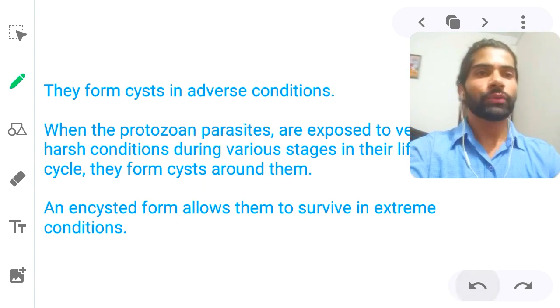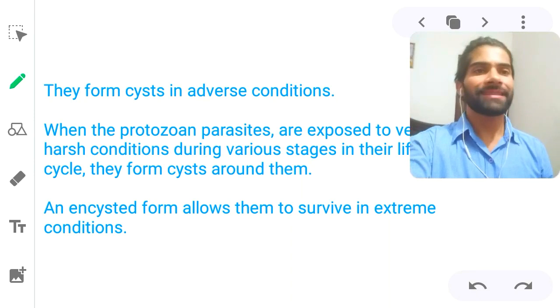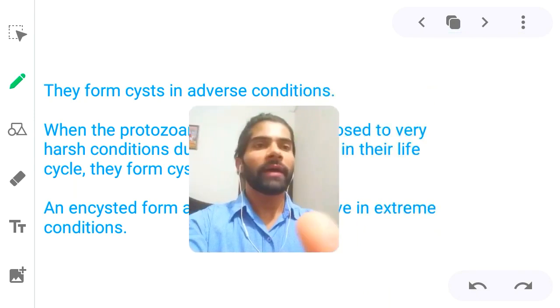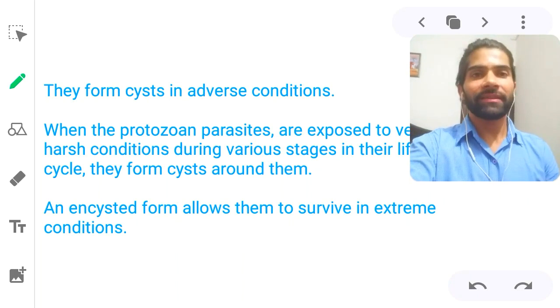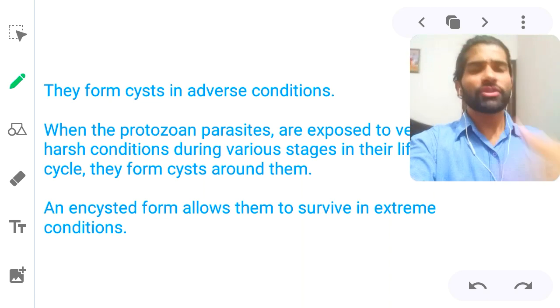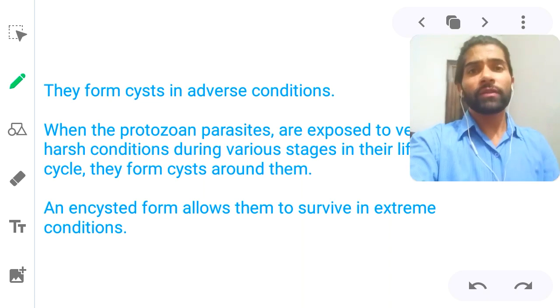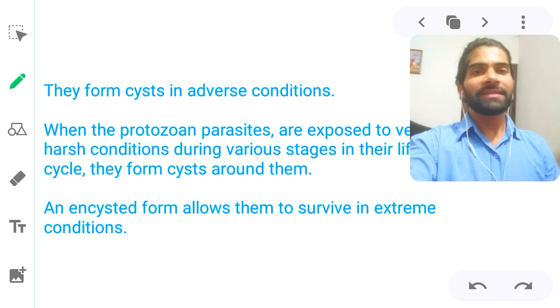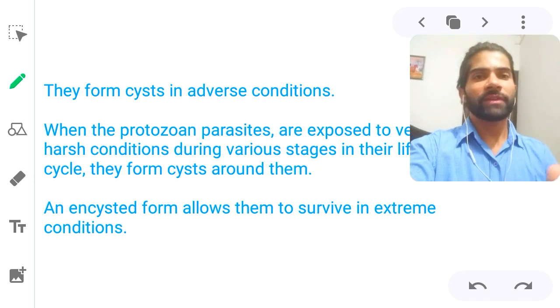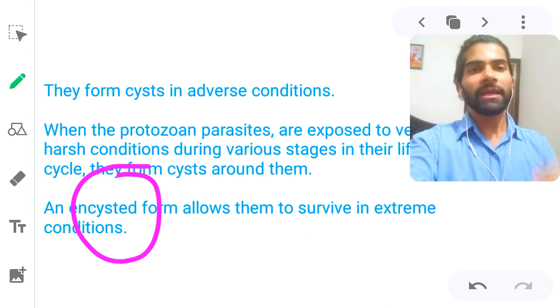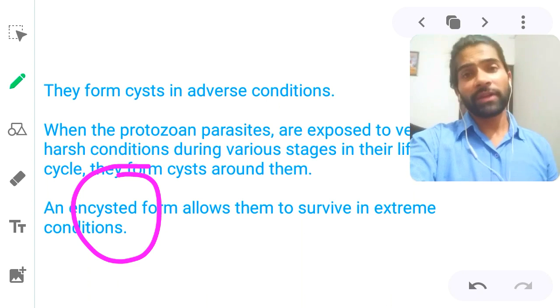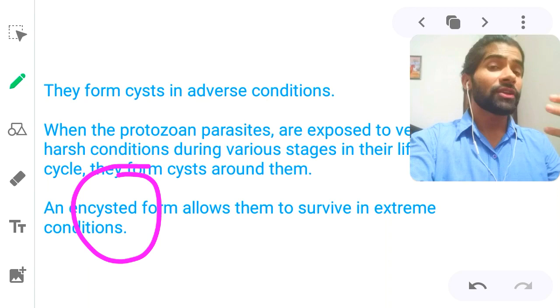Okay. So when the protozoan parasites are exposed to very harsh conditions during various stages in their life cycle, they form cyst around them. They make a layer around themselves so that they can survive that adverse condition. The encysted form allows them to survive in extreme conditions. As soon as the cyst, the covering, is formed, the form allows them to survive in extreme conditions, so they can live in adverse conditions too.